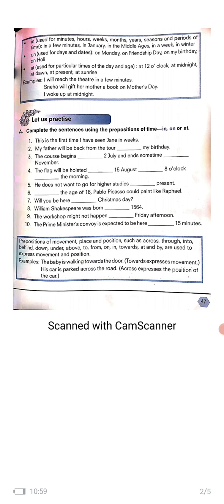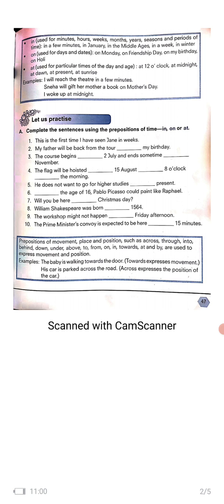Third one, the course begins on 2nd July and ends sometime in November. Next one, the flag will be hoisted on 15th August at 8 o'clock in the morning. Now here 15th August is a date, so for dates we use on. Then 8 o'clock is time, so for time we use at. And morning is the time period, so for periods we use in.